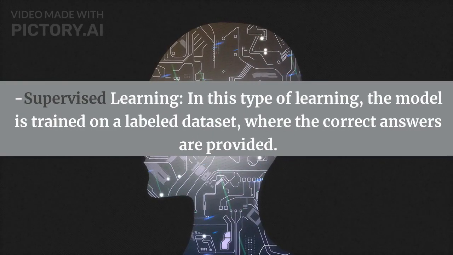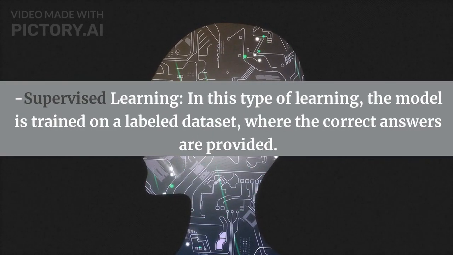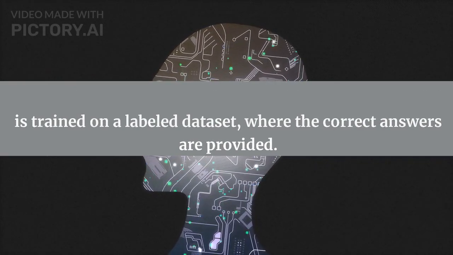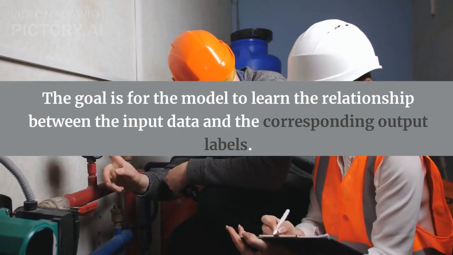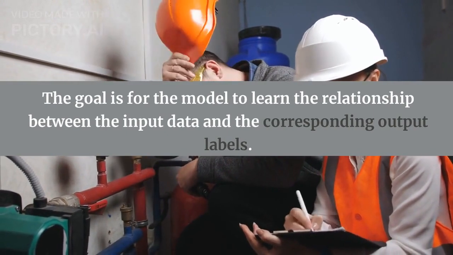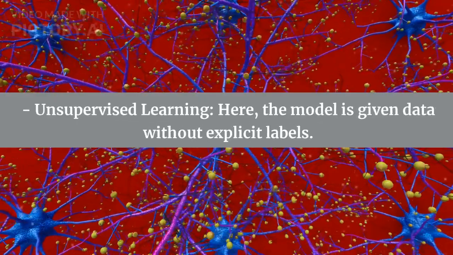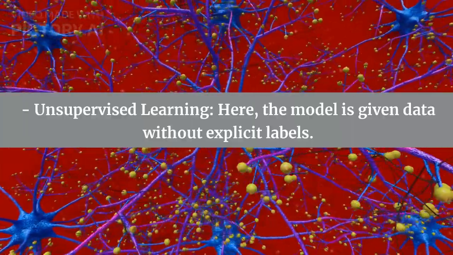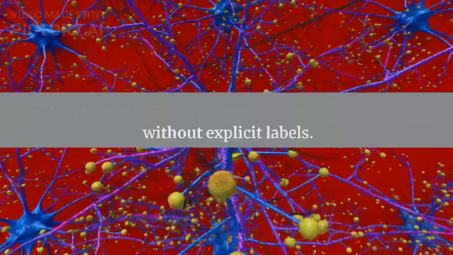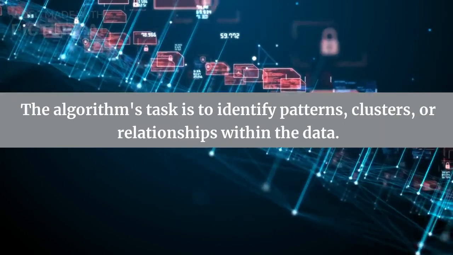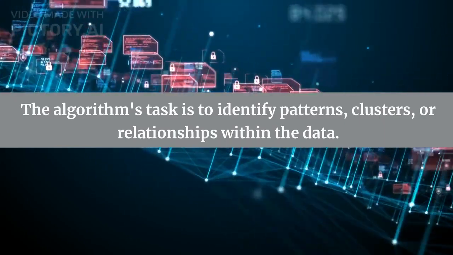In this type of learning, the model is trained on labeled dataset, where the correct answers are provided. The goal is for the model to learn the relationship between the input data and the corresponding output labels. Unsupervised learning. Here, the model is given data without explicit labels. The algorithm's task is to identify patterns, clusters, or relationships within the data.